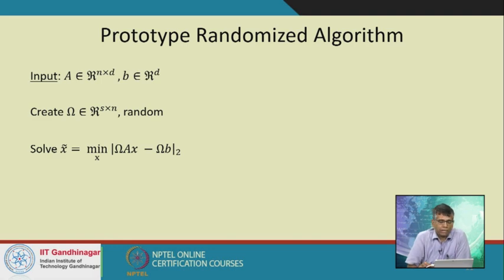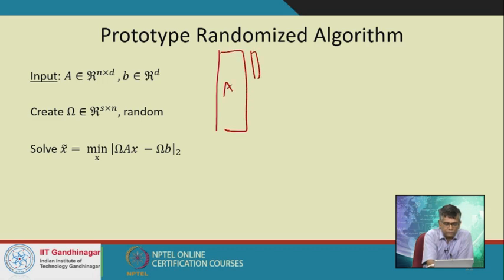Here is again the prototype randomized algorithm. Let's try to understand why this potentially works, and then we'll see if this is really efficient. What we're trying to say is that instead of trying to solve this long thin Ax = b, let us try to reduce the size of A. So how do I reduce the size of A?